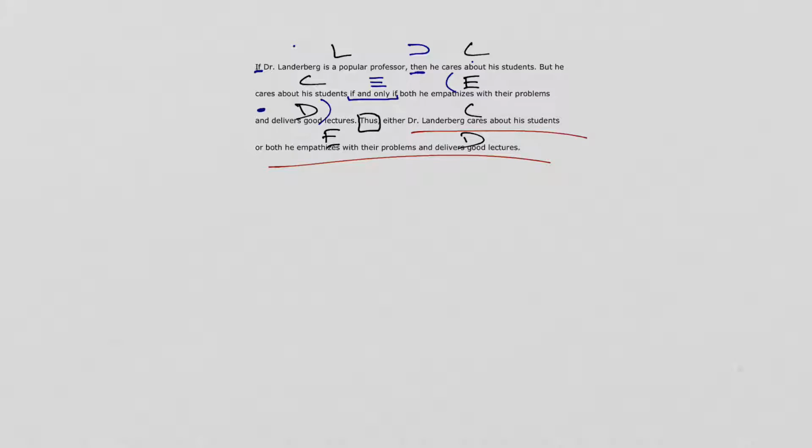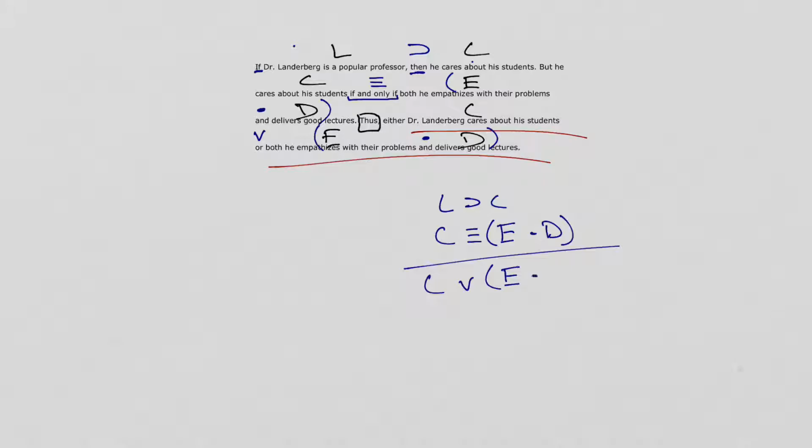Okay, we have an either, C, or, so we have a wedge, or both, and that tells me I need parentheses, and then the and is a dot. So we end up with L horseshoe C, C triple bar, E dot D, our line, C wedge E dot D. So again, this one is in English, this one is in propositional language.